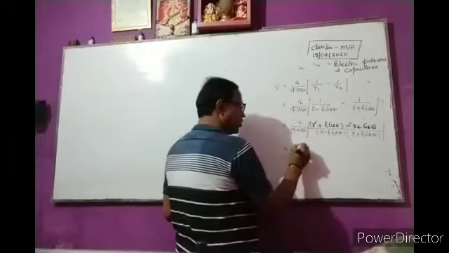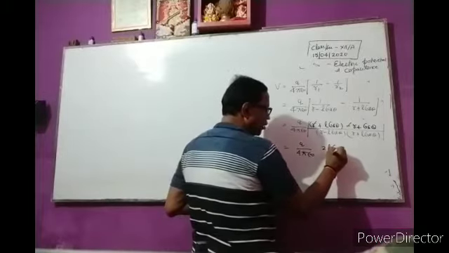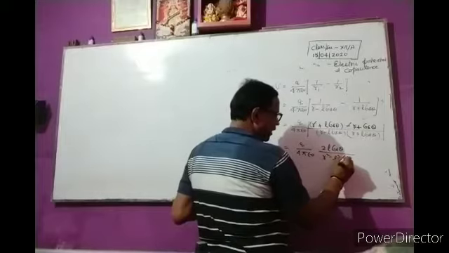R cancels out. Then Q upon 4 pi epsilon naught, 2L cos theta by R square minus L square